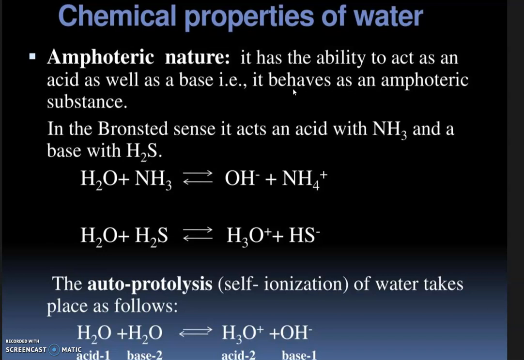We know according to the Bronsted-Lowry concept, acids and bases have definite definitions. So if we see water with ammonia, we know ammonia is a very good base which gives OH minus and ammonium ion. Here you can see water reacts as an acid. The acids are the substances which donate H plus ions in the concept of Lowry-Bronsted. And H2O and H2S will give H3O plus and HS minus.